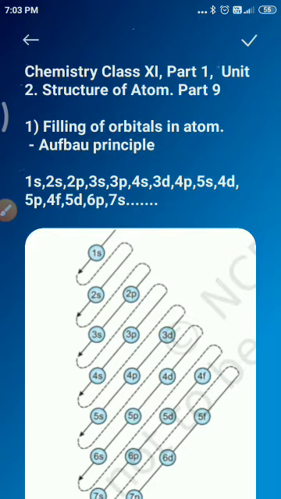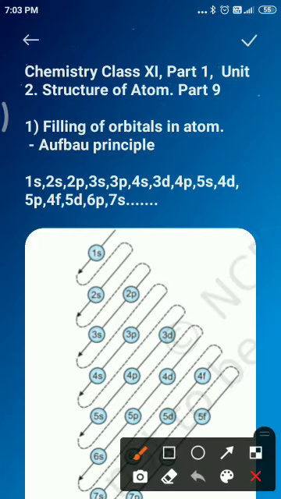However, the following order of energies is extremely useful: 1s, 2s, 2p, 3s, 3p, 4s, 3d, 4p, 5s, 4d, 5p, 4f, 5d, 6p, 7s, and so on.